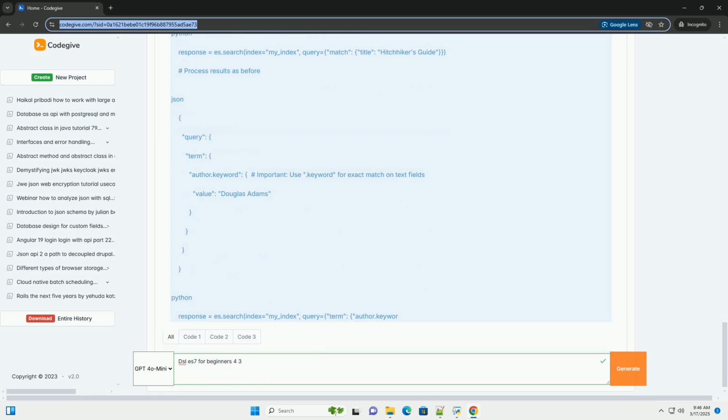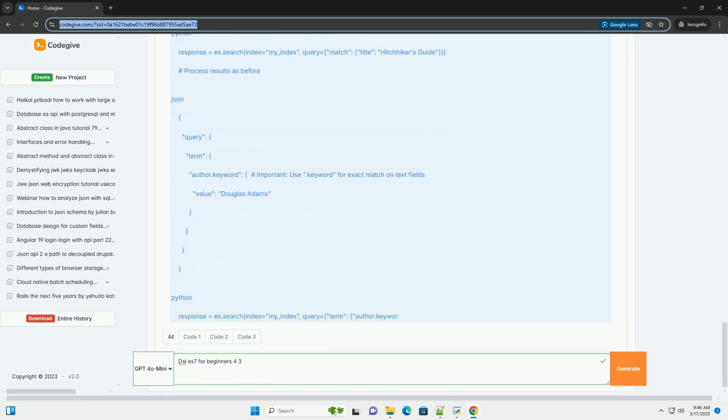Boosting, influencing relevance. Boosting allows you to influence the relevance score of documents based on certain criteria. You can boost entire queries or individual fields. 7. Mapping, defining your data structure. Mapping defines how Elasticsearch indexes your data. It specifies the data types of fields, how they are analyzed, and other settings.